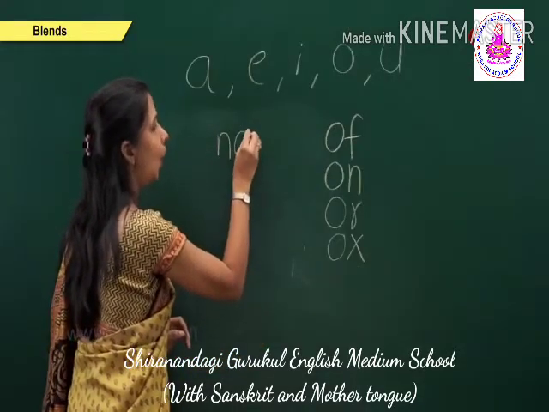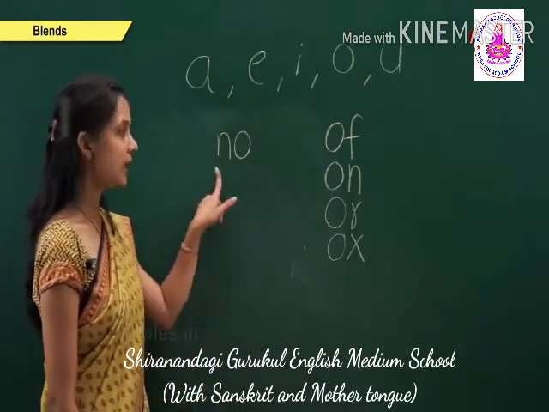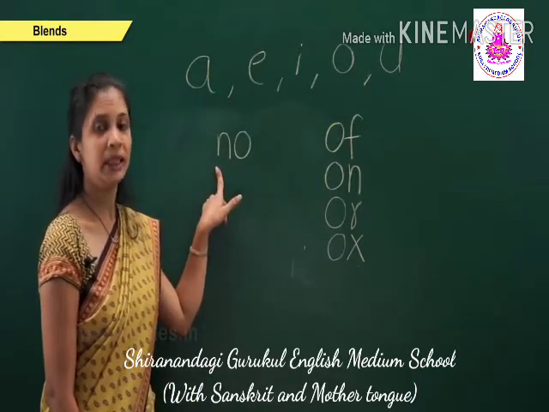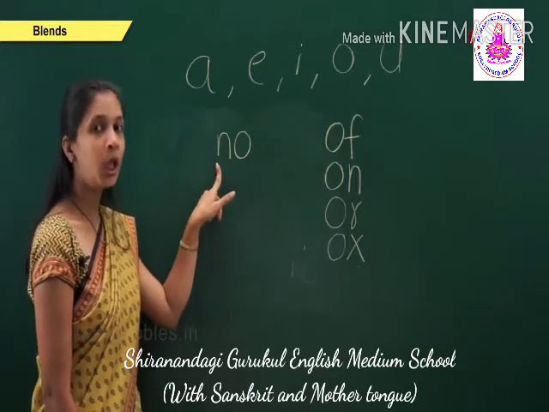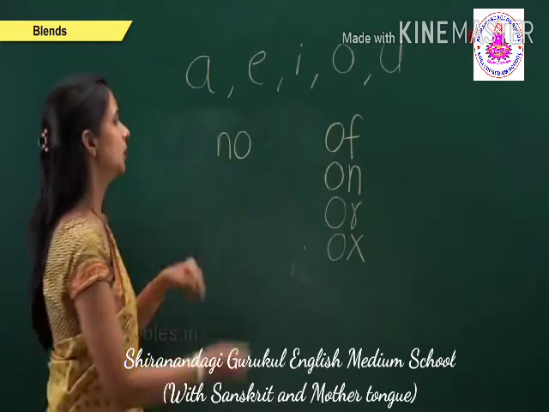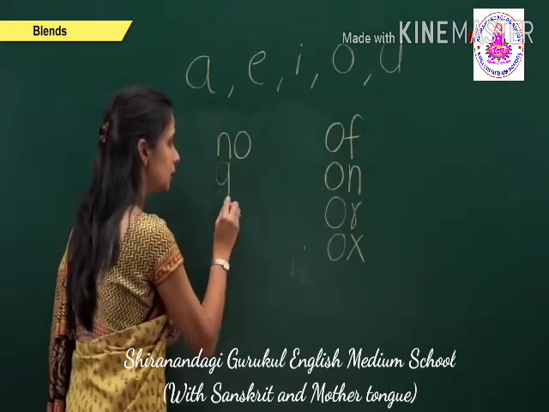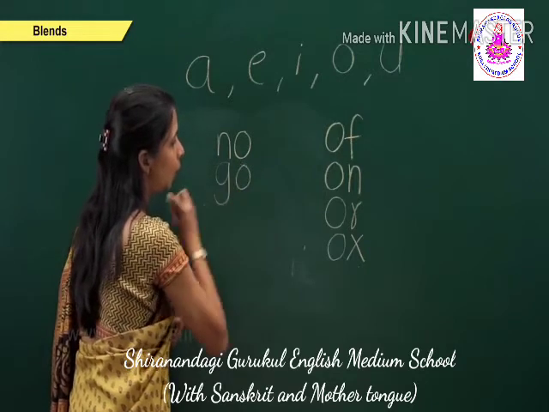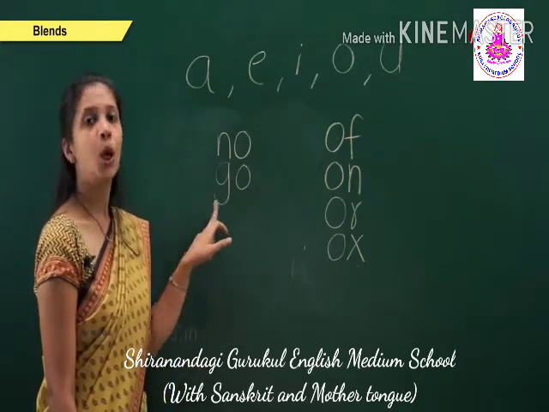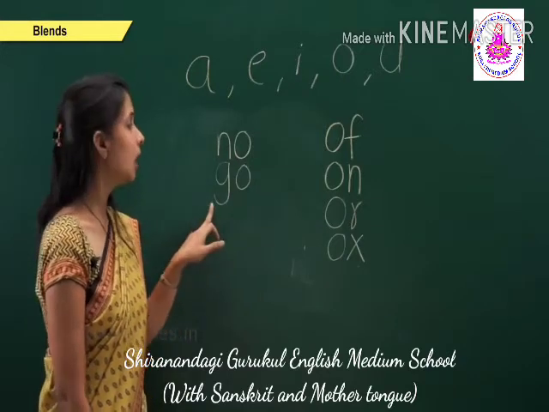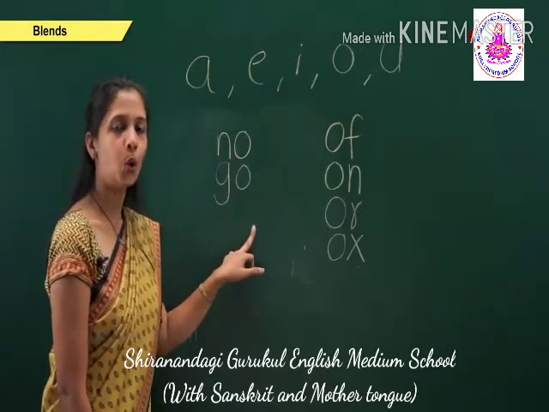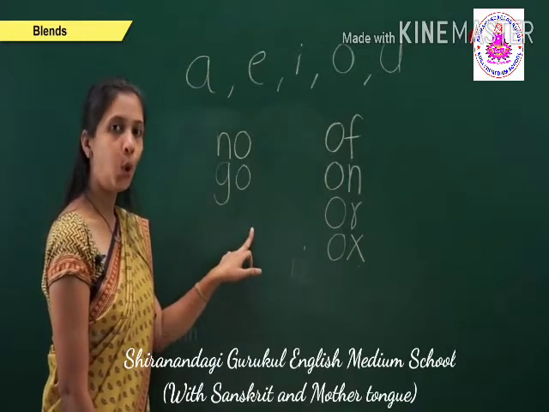N, O, no. The sound of this two-letter word is no. The other is G, O, go. The sound of this two-letter word is go.